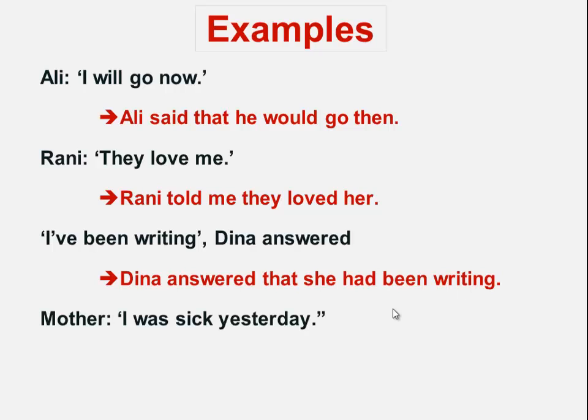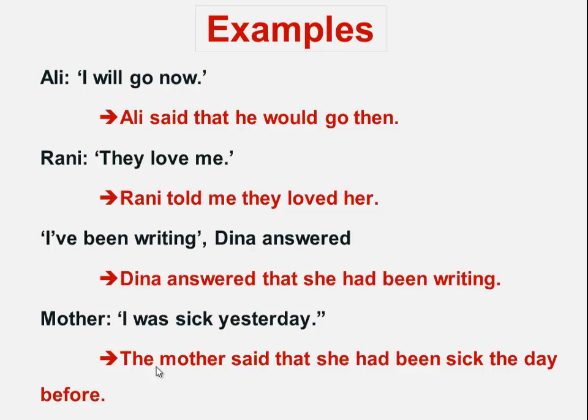Mother said, "I was sick yesterday." Here I have the verb in the simple past tense, and I have a time expression, yesterday. Both of these will change. The mother said that she had been sick the day before.